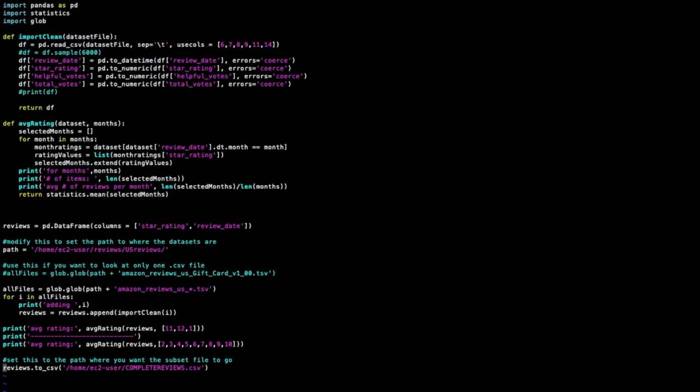Down here, in these print statements, you'll see I'm calling average rating, which has the parameters of a data set, which is a data frame in this case, and a list of months. You can see all these numbers here for these two lines are 1 through 12, and that's corresponding with months. The first thing we're doing in this print statement is looking at the average review rating for November, December, and January, and then the next one we're looking at the average review rating for the rest of the months of the year.